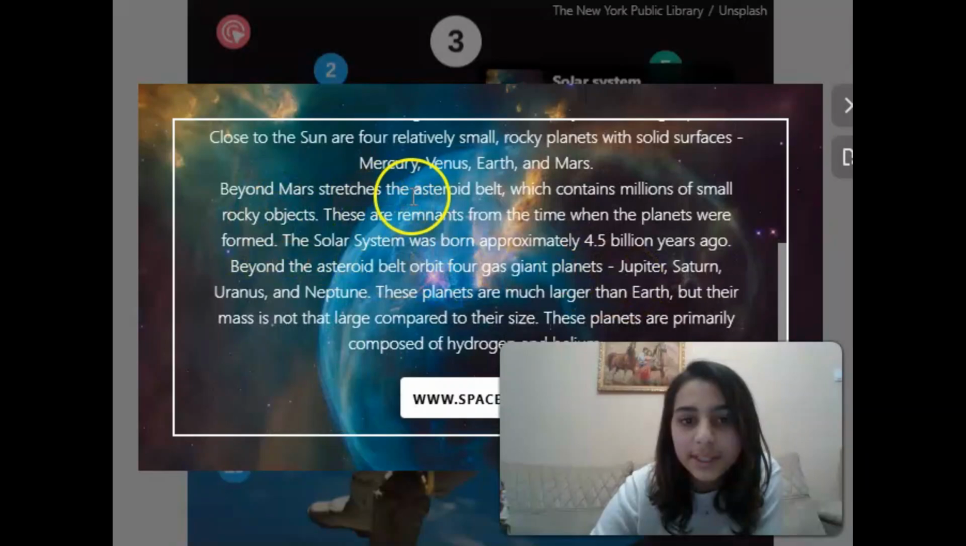Beyond Mars stretches an asteroid belt, which contains millions of small rocky objects. They are remnants from a time when the planets were formed. The solar system was born approximately 4.5 billion years ago. Beyond the asteroid belt orbit 4 gas giant planets: Jupiter, Saturn, Uranus, and Neptune. These planets are much larger than Earth, but their mass is not that large compared to their size. These planets are primarily composed of hydrogen and helium.